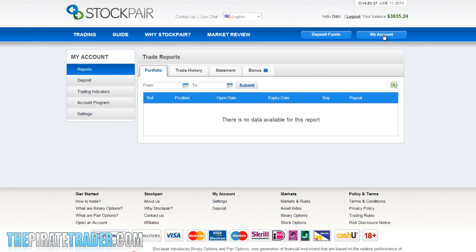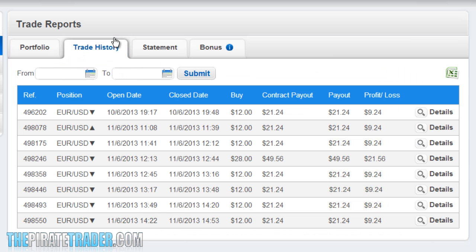If I click on the My Account tab at the top of the screen and then click on the Trade History button, you will see a list of all my trades that have been submitted. This shows all the information regarding all the trades we've done. Let's scroll right down to the bottom of the list, and here you see our winning $12 trade that we just submitted. We've got a lot of information about the trade here. We've got the amount that we traded, the currency pair, the execution time, the rate, and as you can see, this was a winning trade. We also see the payout amount, which in this case was $21.24 for a profit of $9.24.